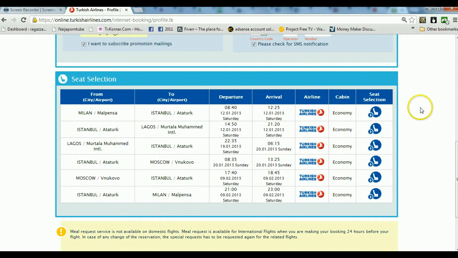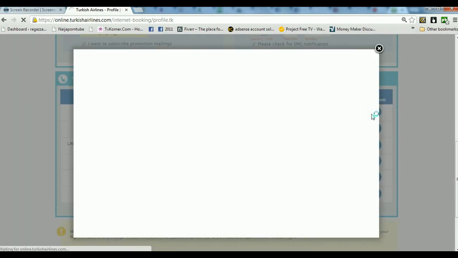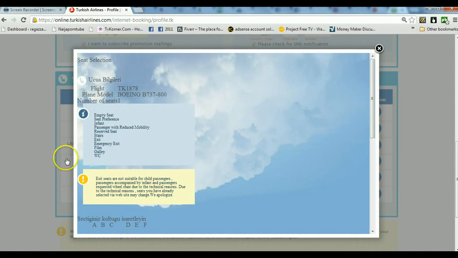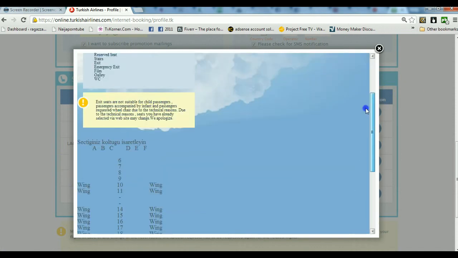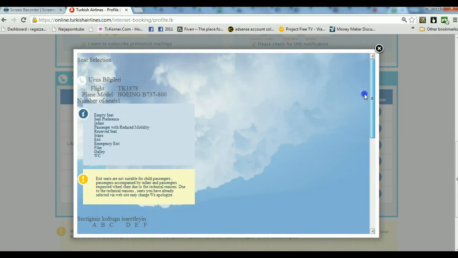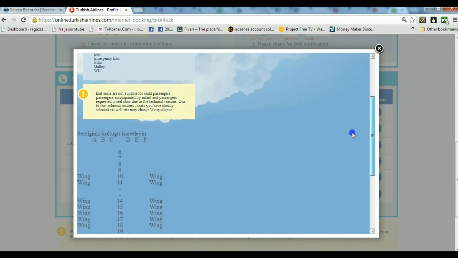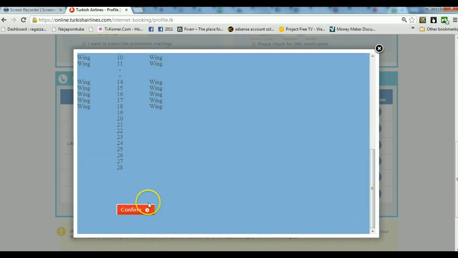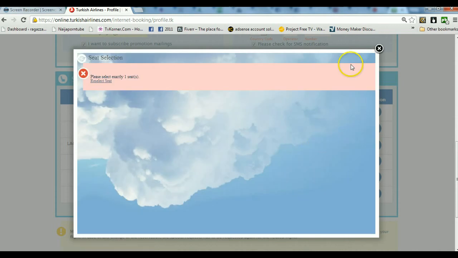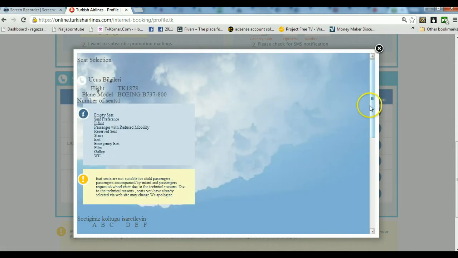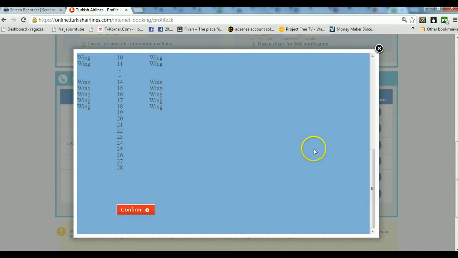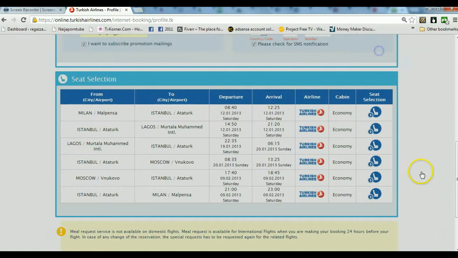And then here, seat selection. You can choose where you want to sit on the flight. So they say okay. Okay, so can we select a seat? But you're not sure anywhere I can see to select a seat. So to me, I think I will ignore that one.